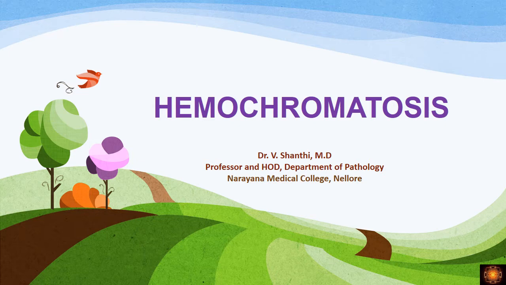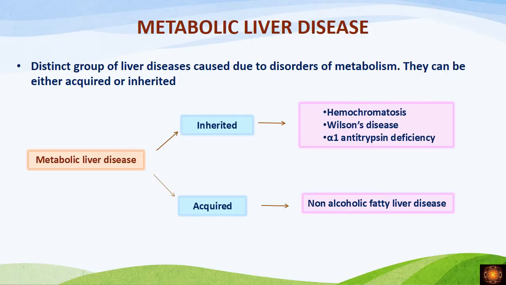Hemochromatosis is one of the metabolic liver diseases. The metabolic liver diseases have been classified into inherited and acquired. Inherited are those caused by mutations in the genes. In that we have three disorders: hemochromatosis, Wilson's disease and alpha-1 antitrypsin deficiency. Whereas in the acquired metabolic liver diseases, we have non-alcoholic fatty liver disease.